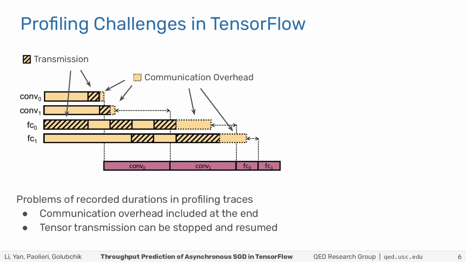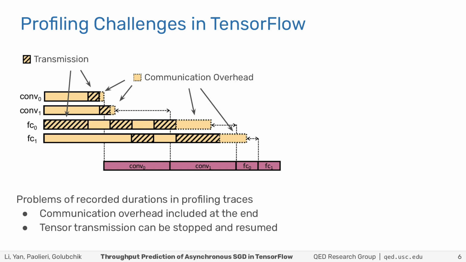TensorFlow has profiling tools, but these tools record the time when the sender requests a transmission or when the receiver is notified of the reception of the entire message. These times are not the same as the beginning and the end of data transmission over the network. In fact, to transmit data, TensorFlow uses gRPC, which is a library for remote procedure calls. And the API of this library is asynchronous. Requests made by the sender are queued, and many requests can be served in parallel by sharing a single HTTP2 connection. And they can be stopped and resumed over time.